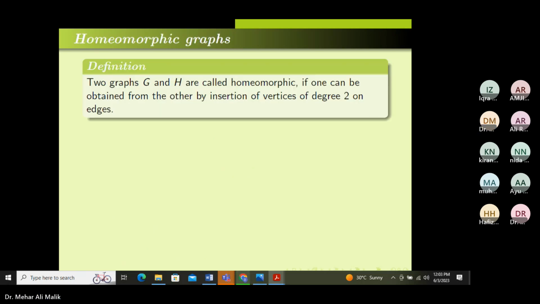Now this is the concept of homeomorphic graphs. Before going to homeomorphic graphs, I hope you are familiar with isomorphism.